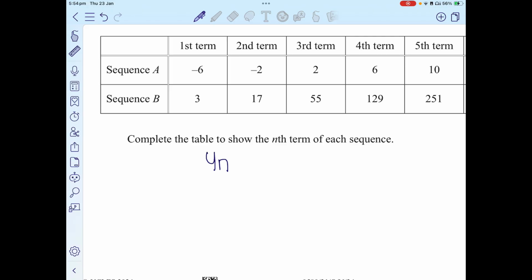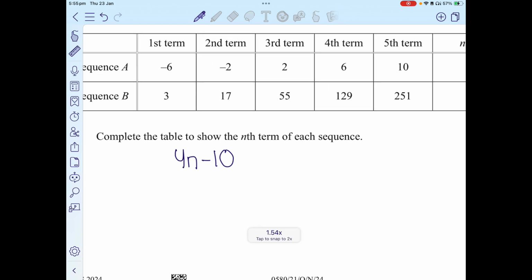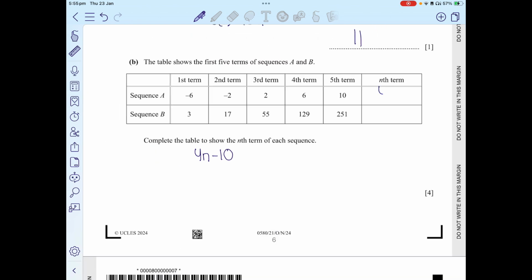Okay, now I need to see what I have to do to make this equation complete. I have got my common difference, which is 4, and write that with n. But if I put in 1, let's say 4 into 1 is 4, but here it's negative 6. So I can subtract 10. Now let's check if it works with the other ones. 4 into 2 is 8, 8 minus 10 is negative 2, that works. 4 into 3 is 12, 12 minus 10 is 2. 4 into 4 is 16, 16 minus 10 is 6. So hence it does work, and therefore it's going to be 4n minus 10.